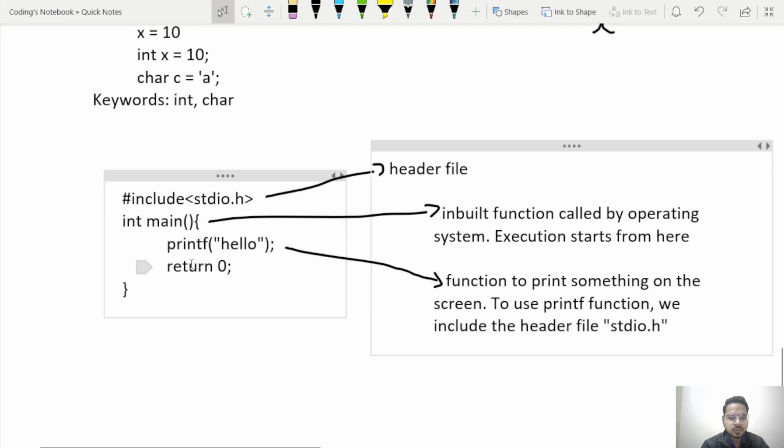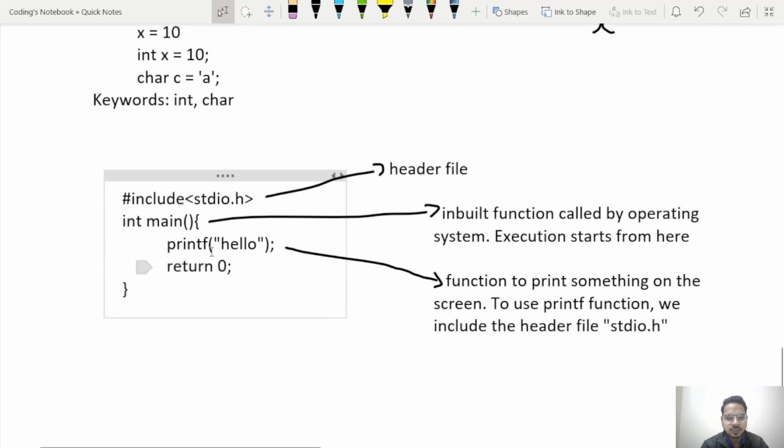Now about this last line, return 0. Actually you will understand it more when I teach functions. Likewise this main is a function. There is some concept related to functions which is defined by this return keyword. When we cover the functions topic, then I will explain what return 0 is.